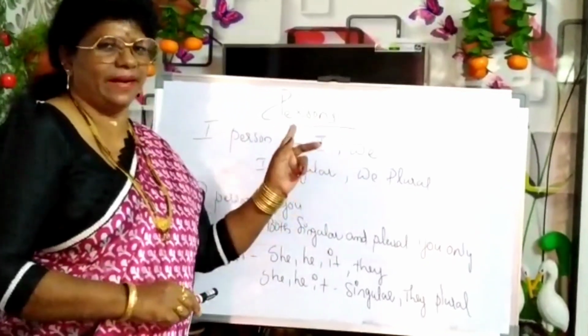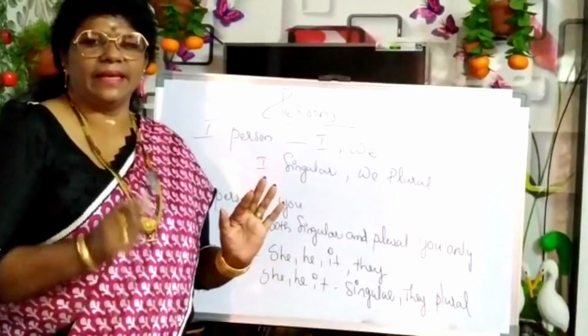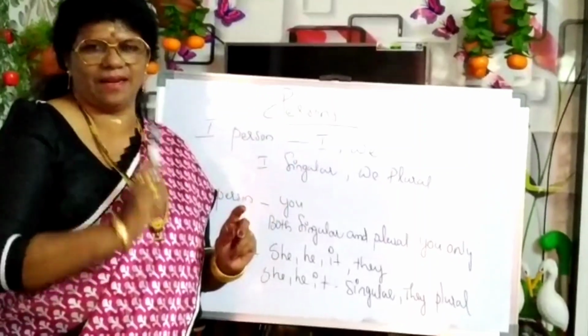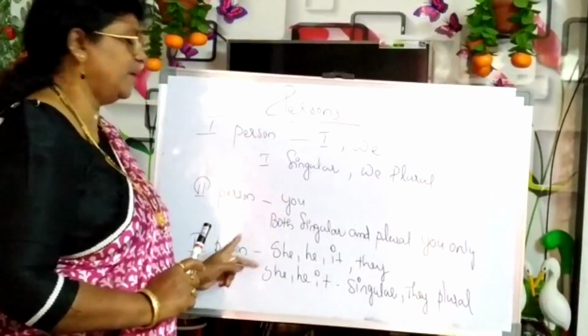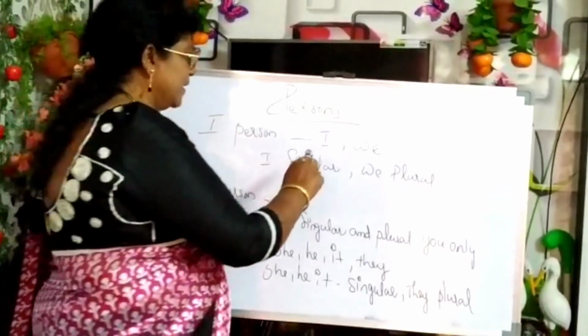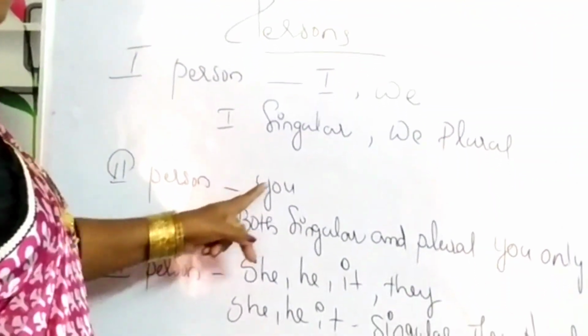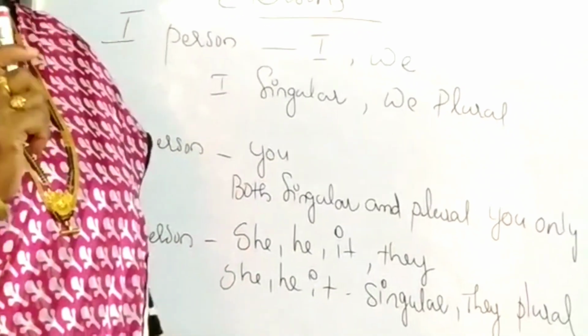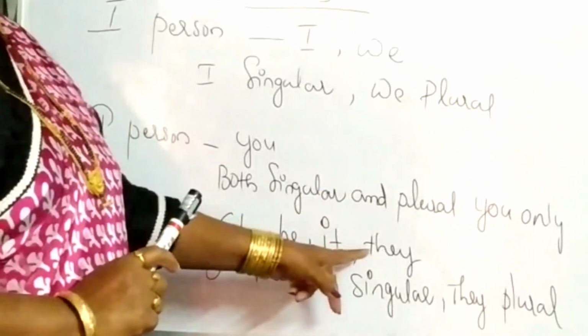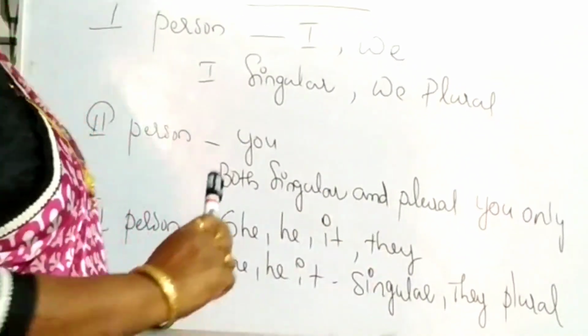Persons. Let us go through persons. There are 3 persons in English. First person, second person, third person. First person, I, we. Second person, you. And third person, she, he, it and they.